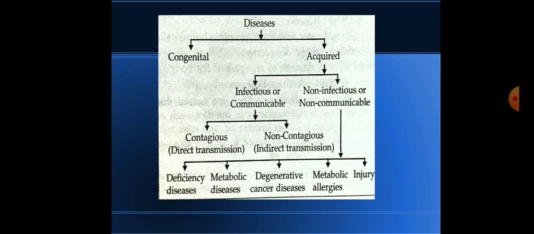So they are genetic disorders, and some are acquired. Acquired diseases are further divided into two categories, infectious and non-infectious, that is, communicable or non-communicable. Infectious diseases are also called communicable diseases.